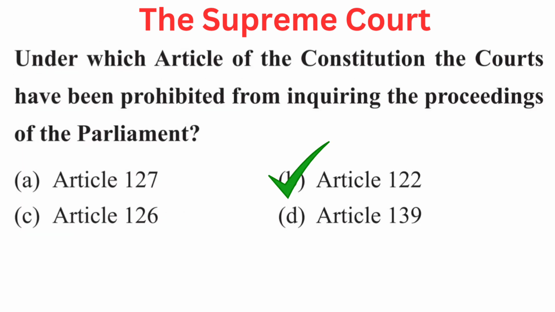Your question is under which article of the Constitution the courts have been prohibited from inquiring the proceedings of the Parliament? Your options are A Article 127, B Article 122, C Article 126, or D Article 139. Right answer is B Article 122.